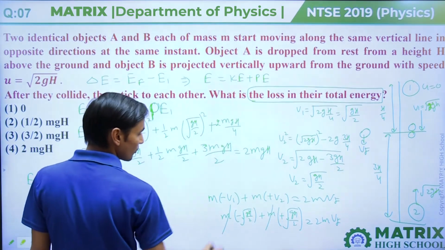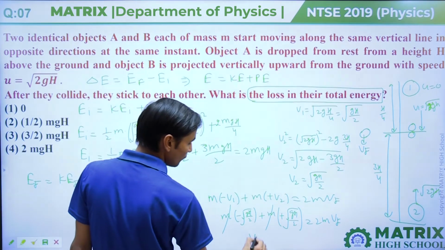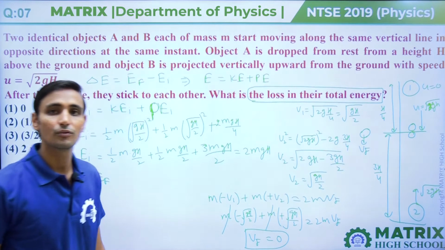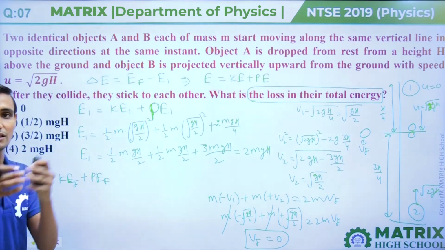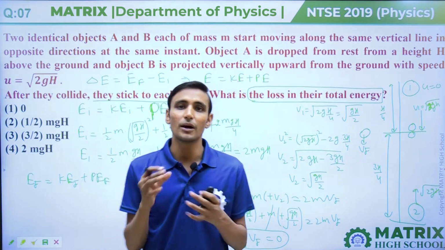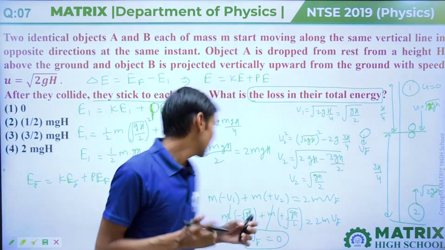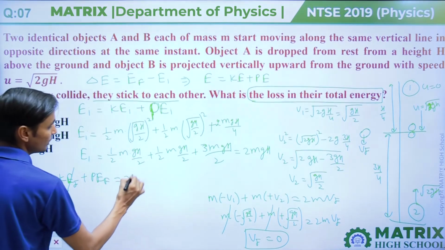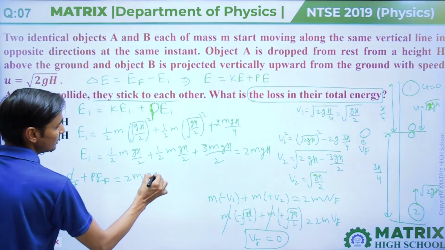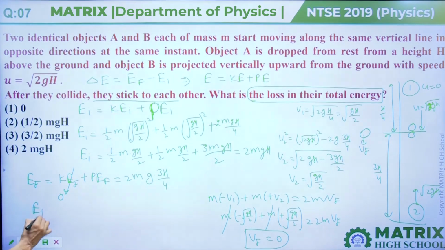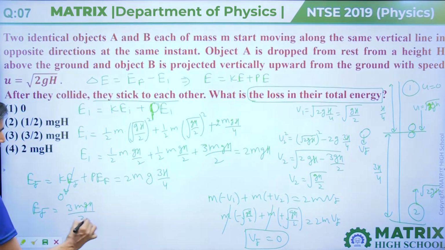Both plus and minus cancel out, so v final equals 0. That means the final velocity after sticking to each other will be 0. So kinetic energy is 0 and potential energy will be 2mg into 3H by 4, so E final will come 3mgH by 2.